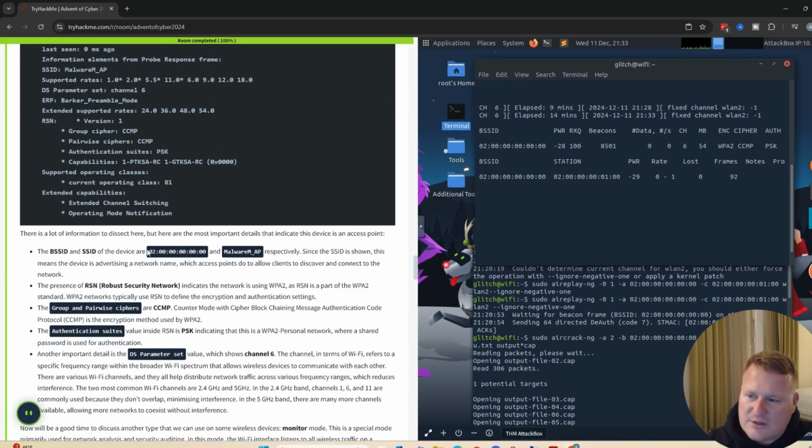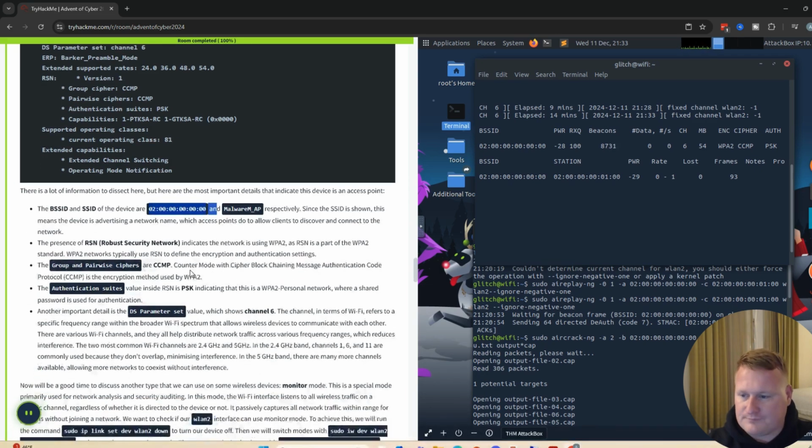There's a lot of information to dissect here, but the most important details are going to be our BSSID and our SSID. Specifically, we see that our BSSID is 02:00:00:00:00:00, and our SSID is mal_m_ap. Since the SSID is shown, this means the device is advertising a network name.